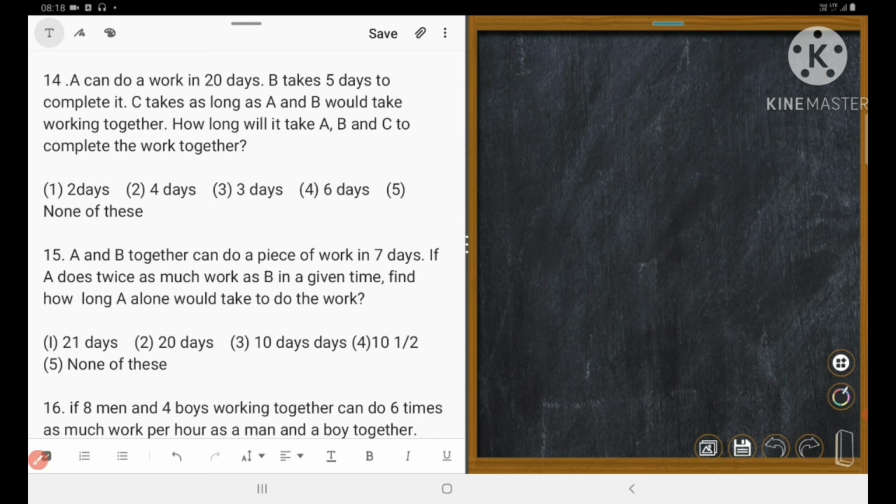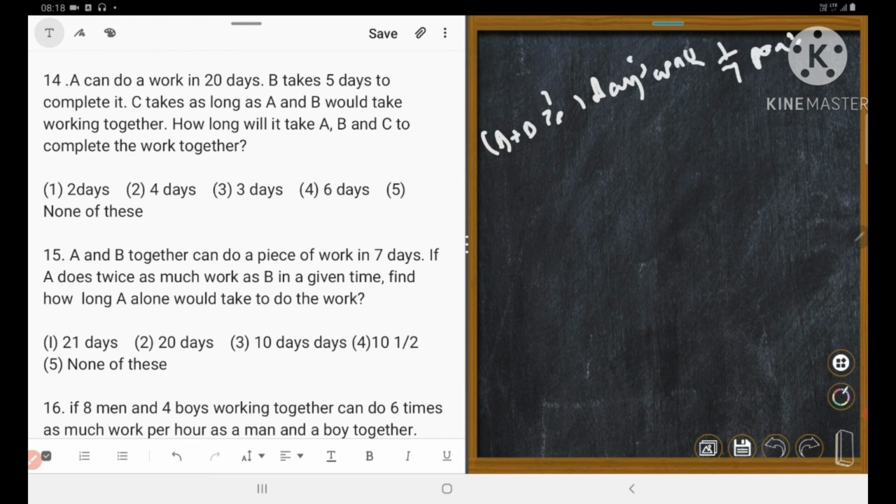And the last one is number 15. A and B together can do a piece of work in 7 days. That means A plus B's 1 day's work is equal to 1 upon 7 part.